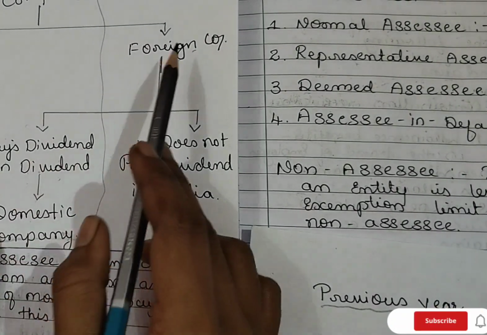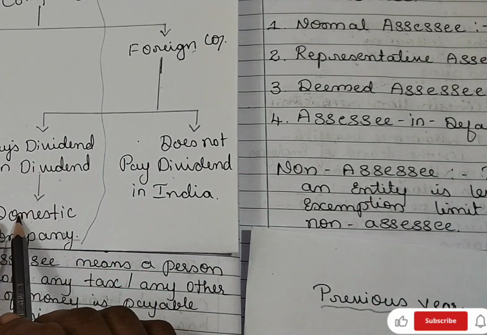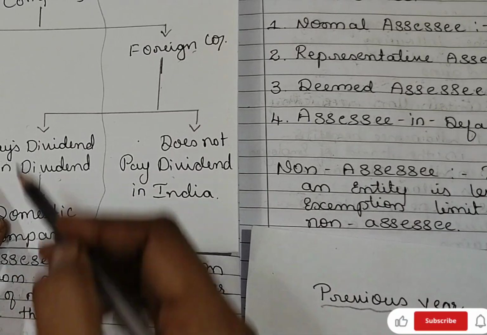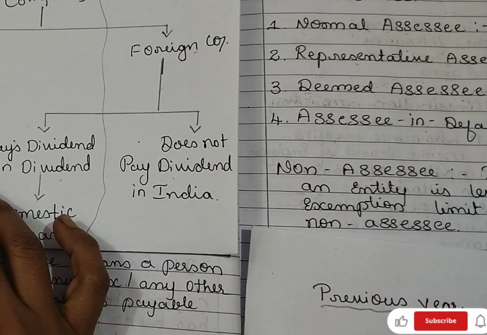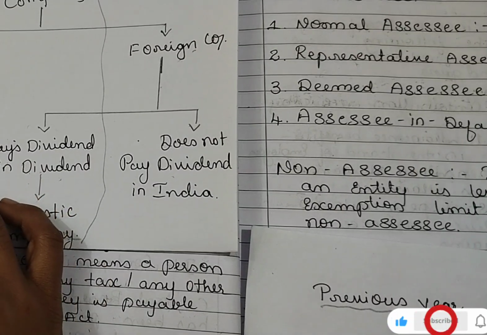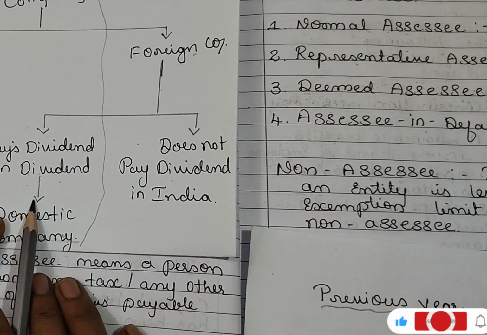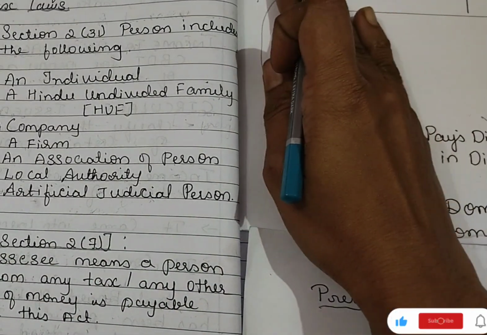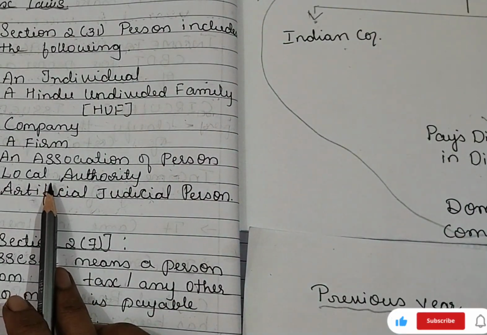A foreign company which pays dividend in India means they have Indian shareholders, so they come under the Indian company only. The tax rate applicable is the same as for an Indian company, whatever it is. And whenever you see a foreign company, you need to check whether they have paid any dividend in India.